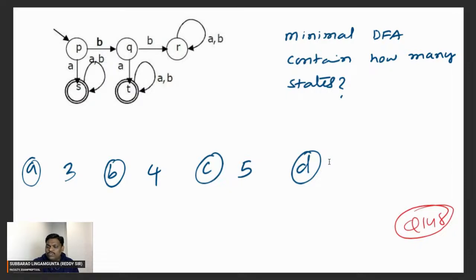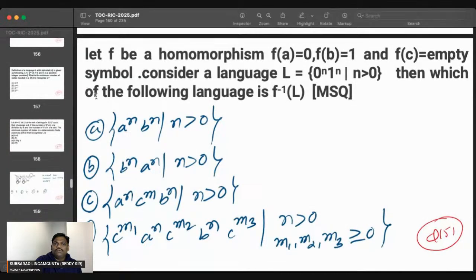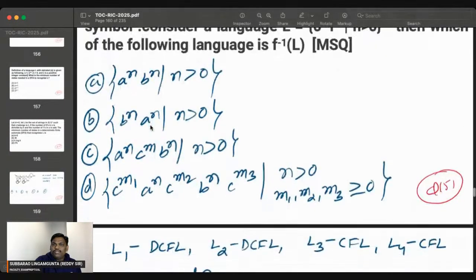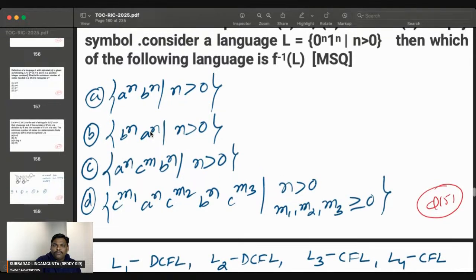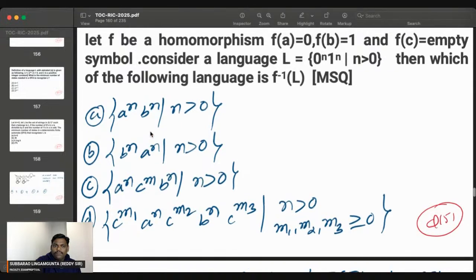Right. Let's move to next question. Yeah, try. This is going to be very interesting question. Let's see how many people will give. This is going to be very interesting question. Let's see how many people will give. Yeah, this is going to be very interesting question. Let's see how many people will give. Yeah, this is the problem. It's going to be very interesting. Let's check. Everyone can try. Everyone can try.